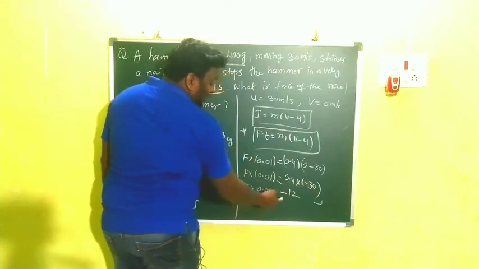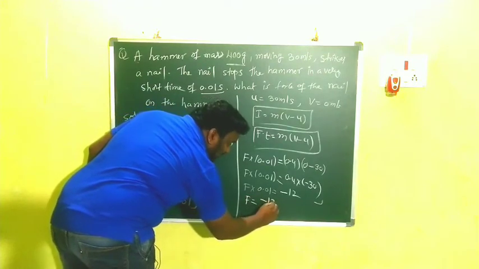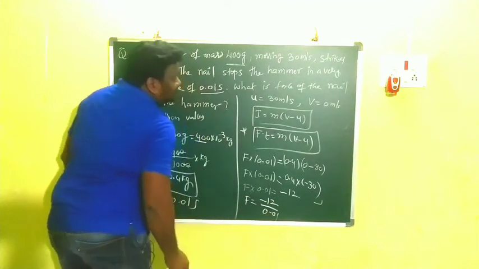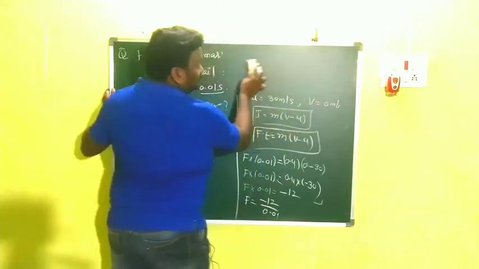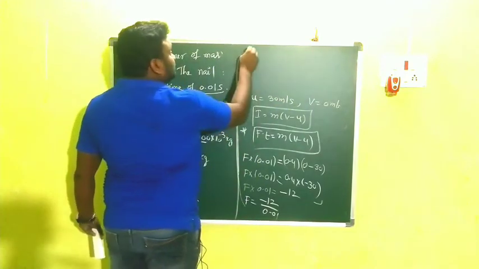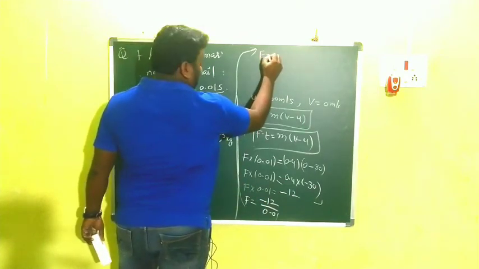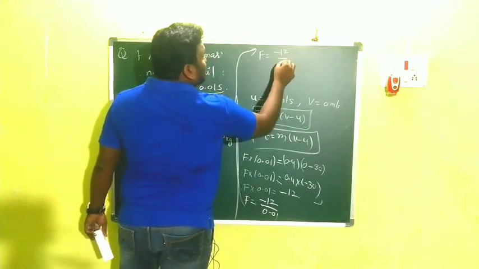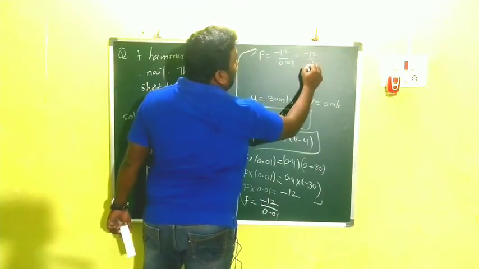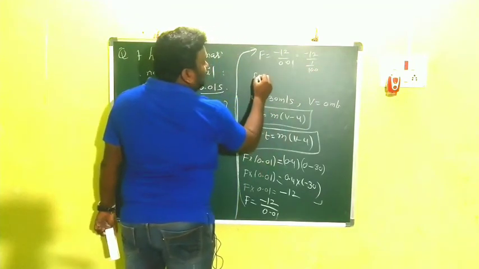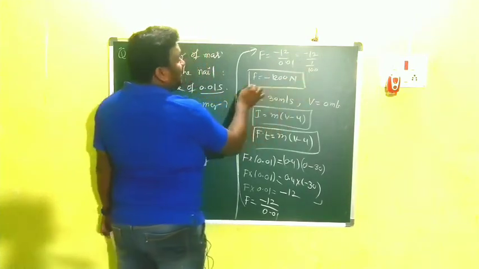The zeros cancel, and we get minus 12. Then F is equal to minus 12 by 0.01, that means minus 12 by 1 by 100. So F is equal to minus 1200.